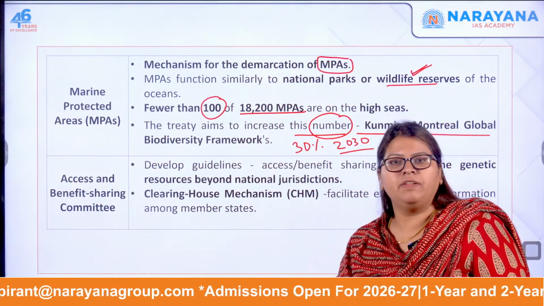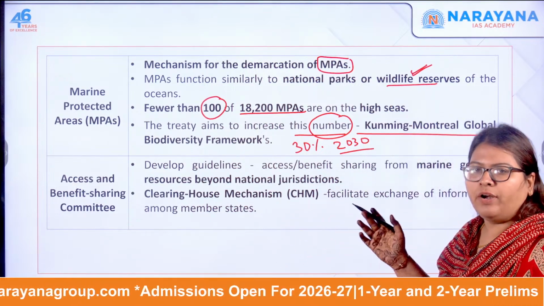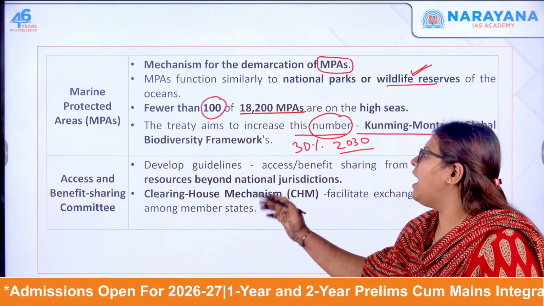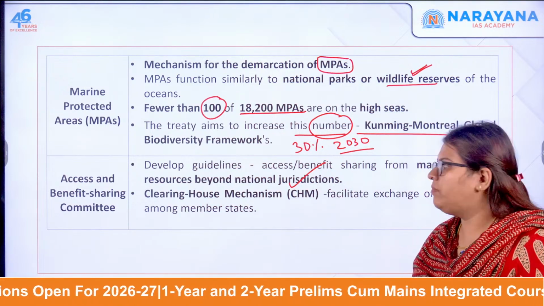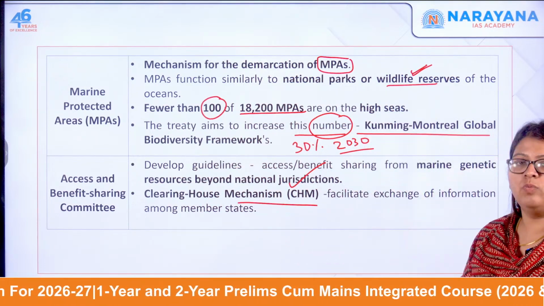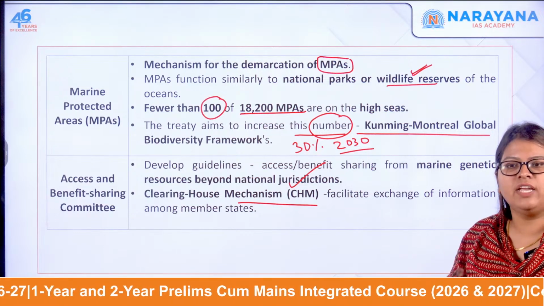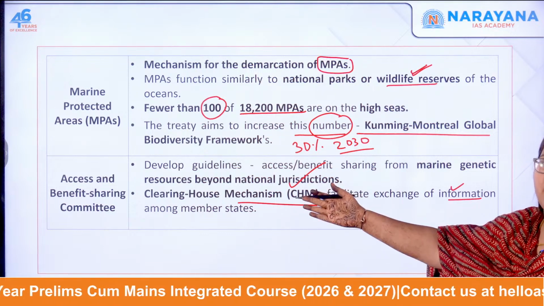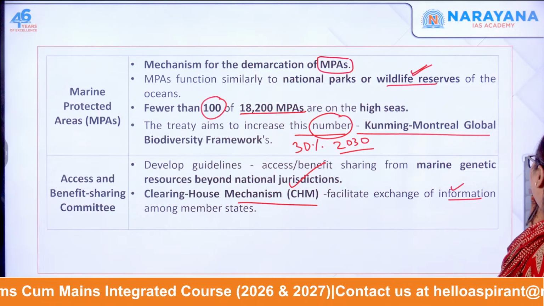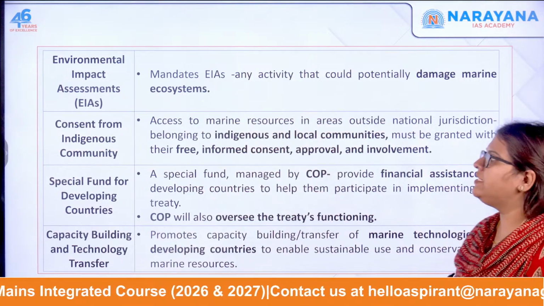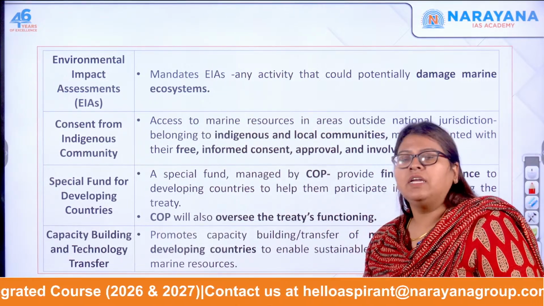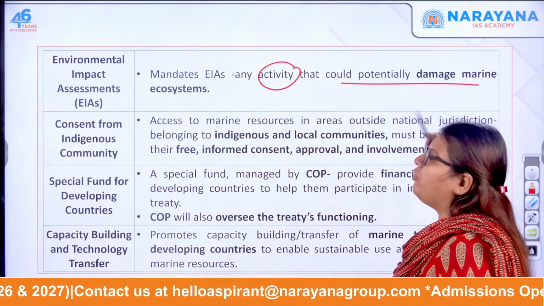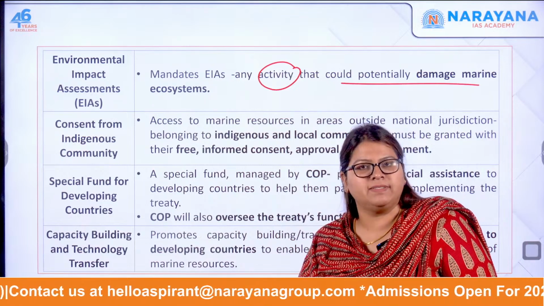Next one, access and benefit sharing. We already saw, right, whatever you get from the marine genetic resources, the benefits actually have to be accessed as well as shared. For this, they have established a clearinghouse mechanism which facilitates easier exchange of information among the member states regarding this sharing as well as accessibility. Now moving forward, the next one is environmental impact assessment. Of course, there is a mandatory environmental impact assessment on any activity that can potentially damage the ecosystem present here.